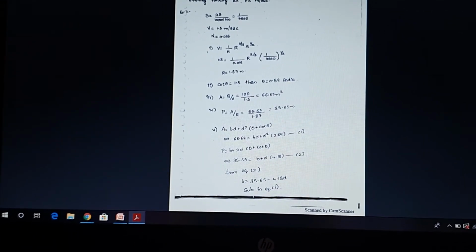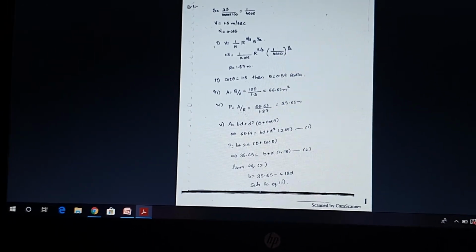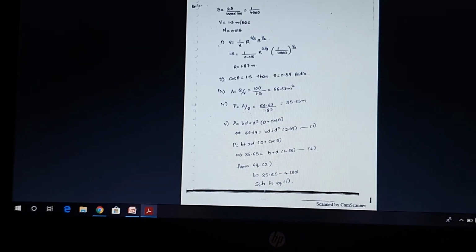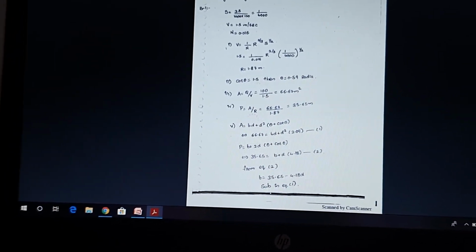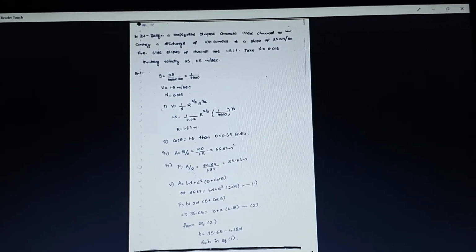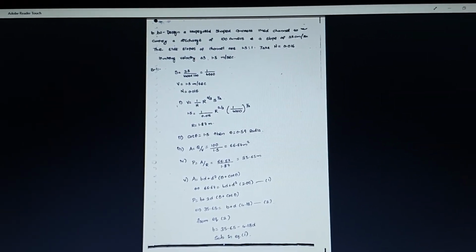Then the second step is finding theta, where cot theta is equal to 1.5. So theta is cot inverse of 1.5, which is equal to tan inverse of 1 by 1.5. The value you get will be in degrees, so you convert it to radians by multiplying with pi by 180. You will get the theta value of 0.59 radians.